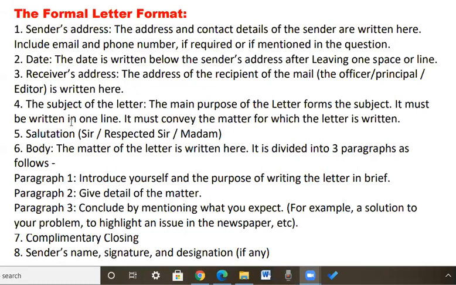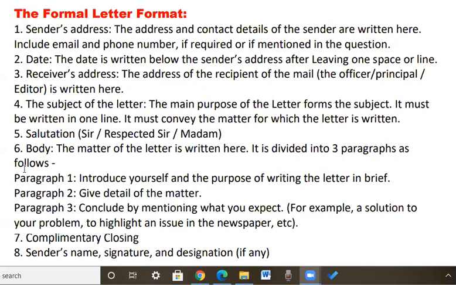Now, fourth point, the subject of the letter. The main purpose of the letter forms the subject. It must be written in one line. It must convey the matter for which the letter is written. Number 5, salutation. Sir, respected sir or madam, this is called a salutation.